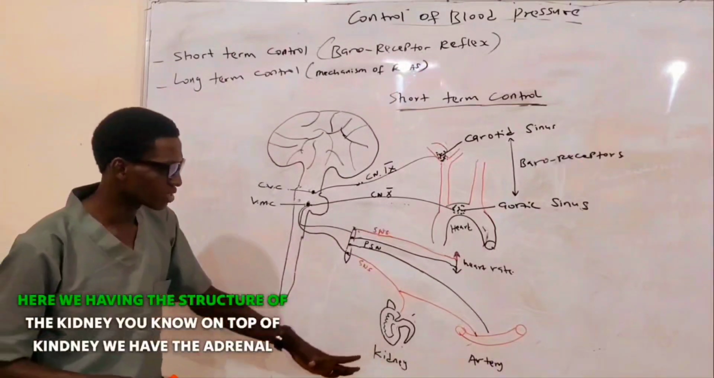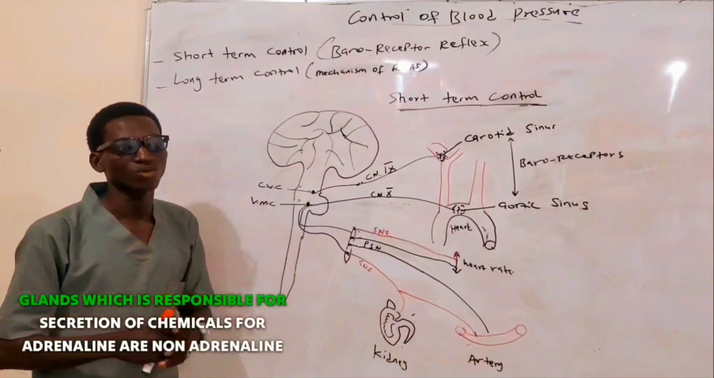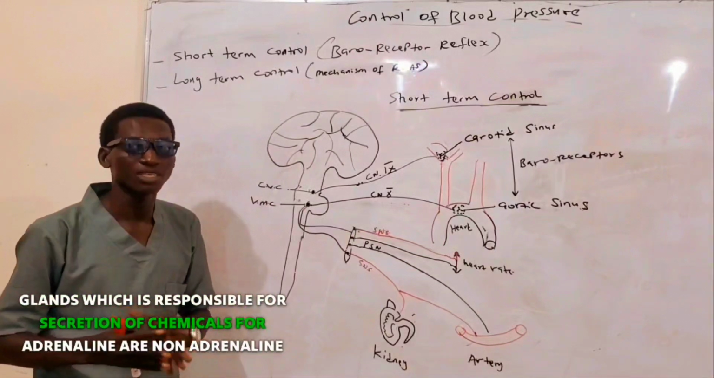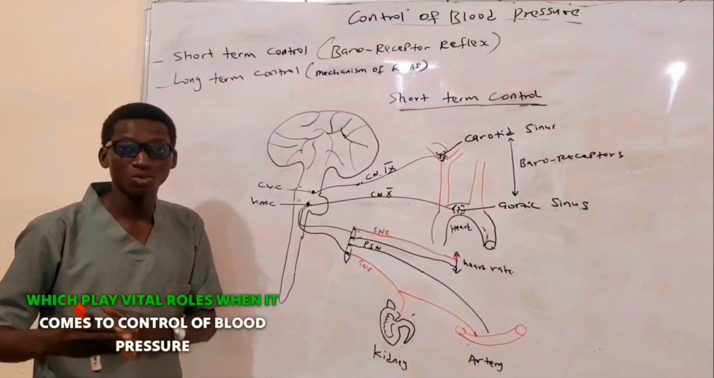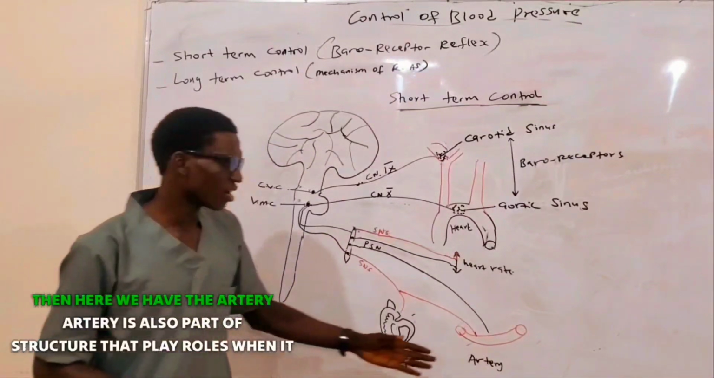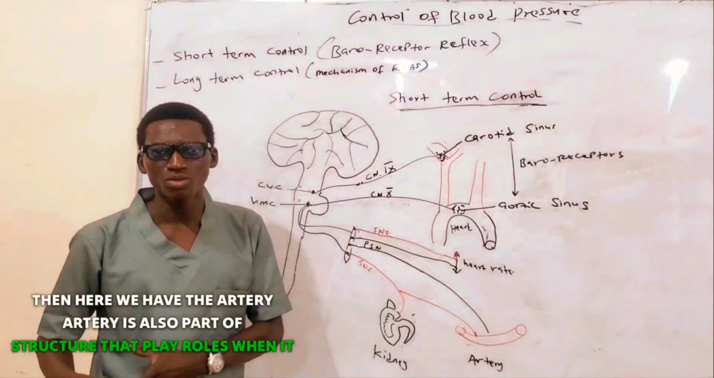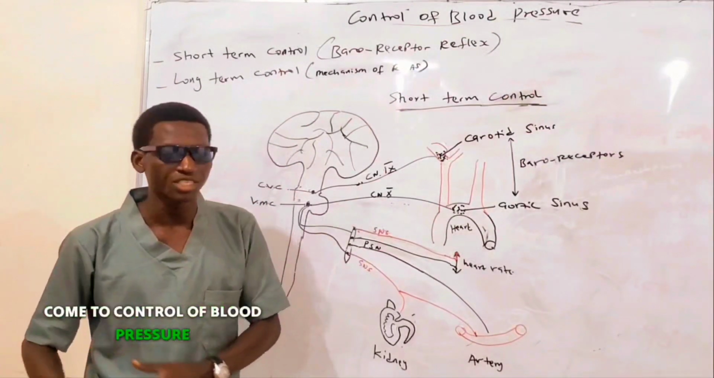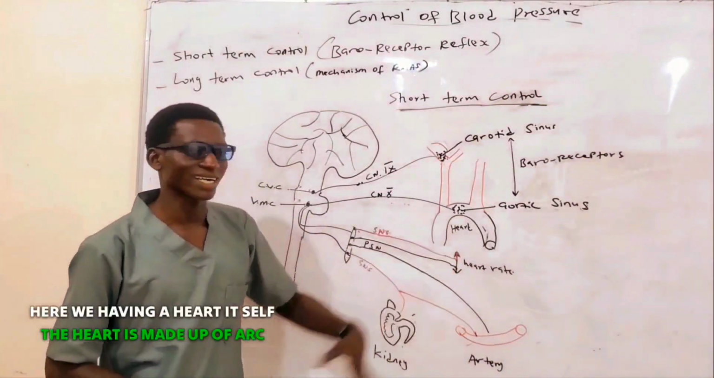Here we have the structure of the kidney. On top of the kidney we have the adrenal glands, which are responsible for secretion of chemicals called adrenaline or noradrenaline, which play vital roles when it comes to control of blood pressure. Then here we have the artery. Artery is also part of the structure that plays roles when it comes to control of blood pressure. Here we have the heart itself. The heart is made up of the arch.